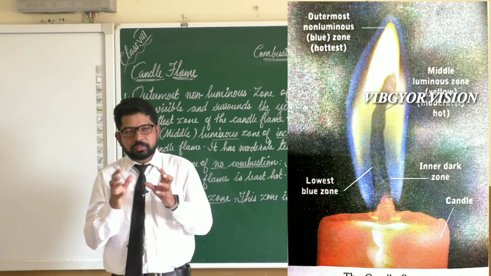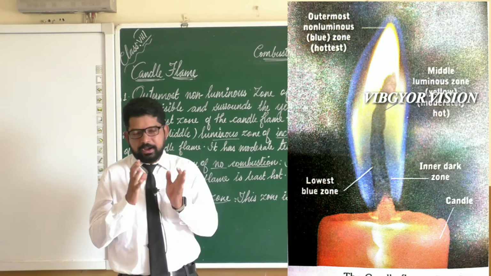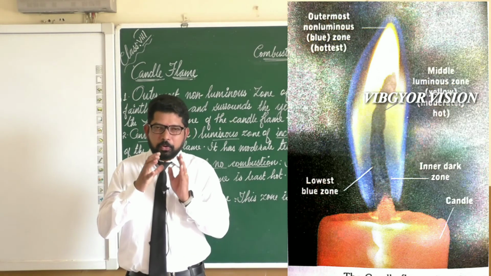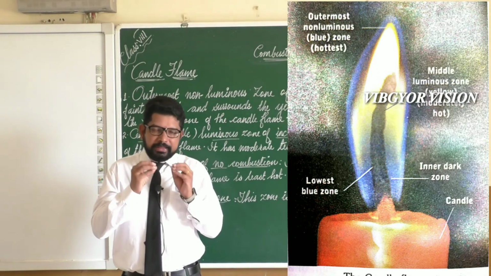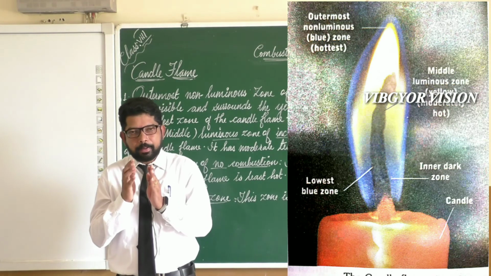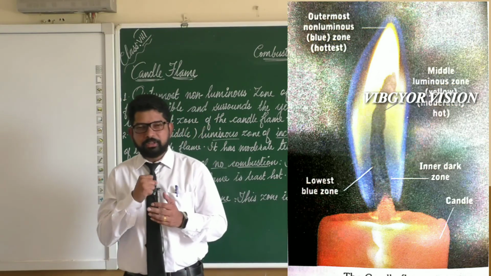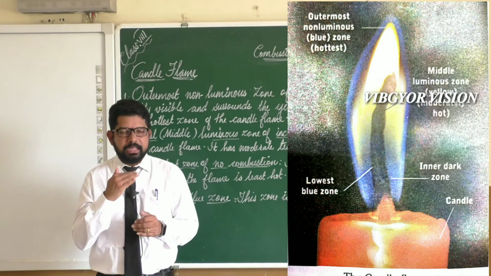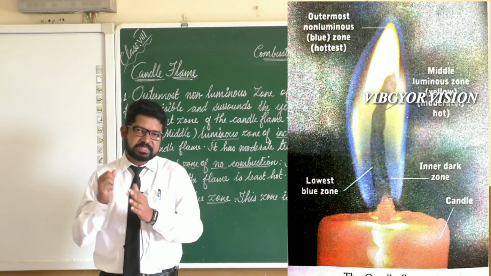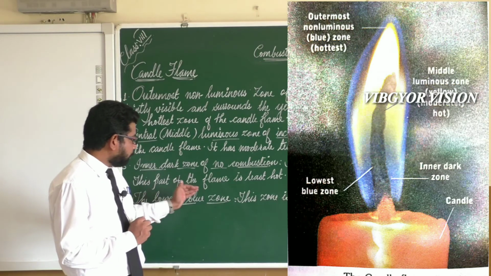In this region, very little or no air is present. As no air is present, these unburned carbon particles make this zone black. And this zone has the lowest temperature.